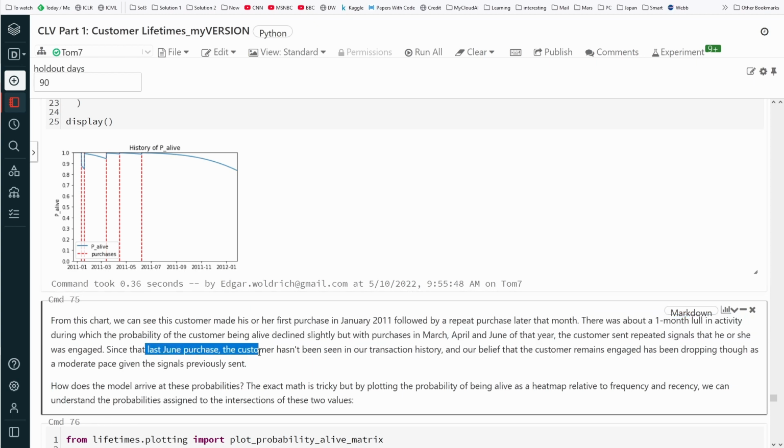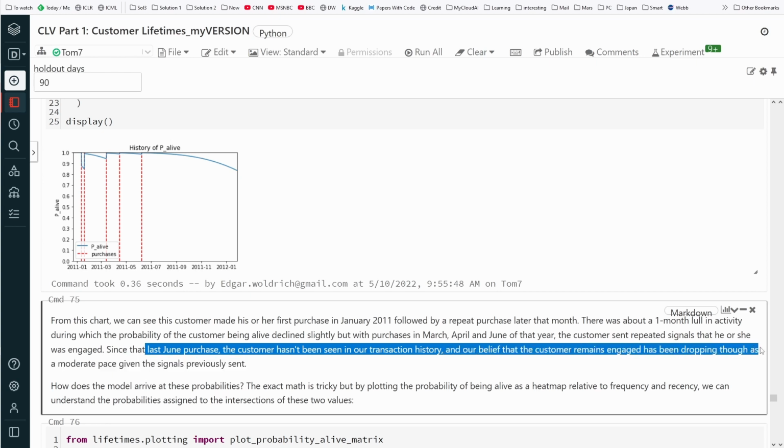Since that last June, the customer hasn't been seen in our transaction history, and our belief that the customer remains engaged has been dropping, at a moderate pace given the signals previously sent. So you see, it's dropping.